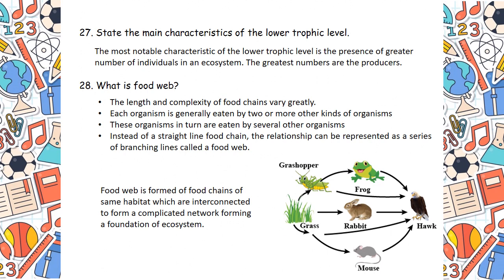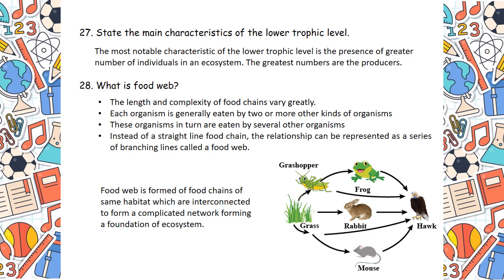Question number 27. State the main characteristics of the lower trophic level. See the question. The most notable characteristic of the lower trophic level is the presence of greater number of individuals in an ecosystem. I repeat, the most notable characteristic of the lower trophic level is the presence of greater number of individuals in an ecosystem, and greater numbers are the producers, and producers means plants.